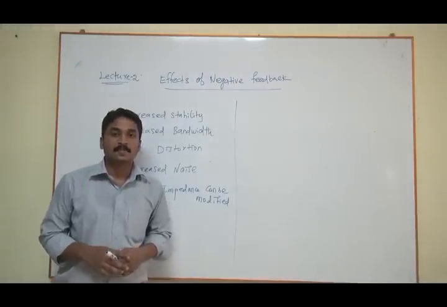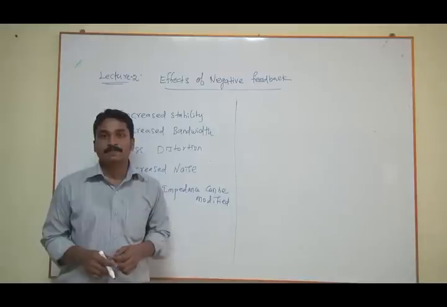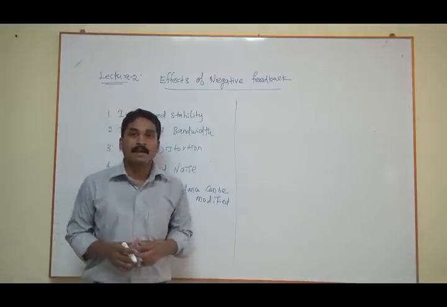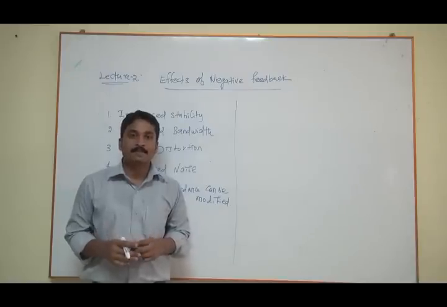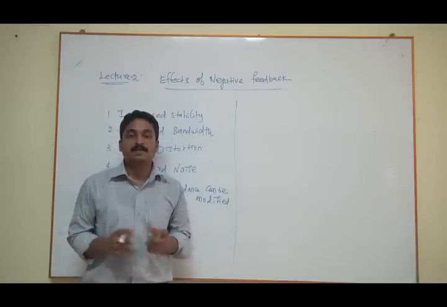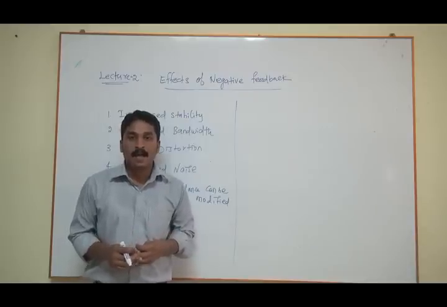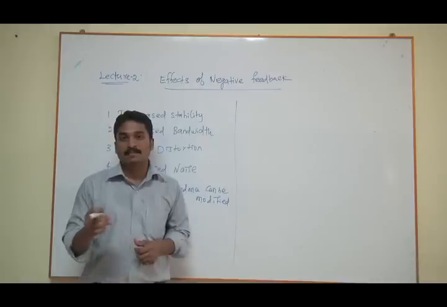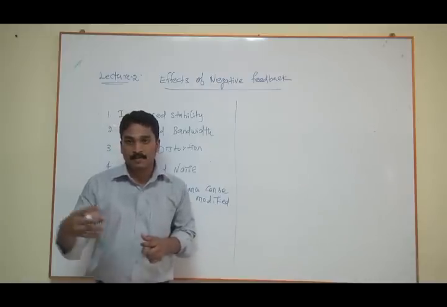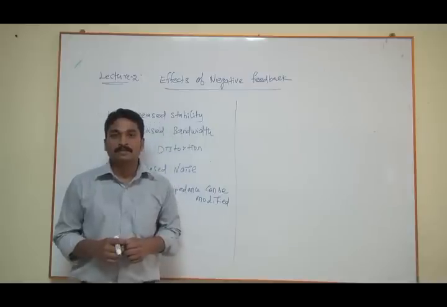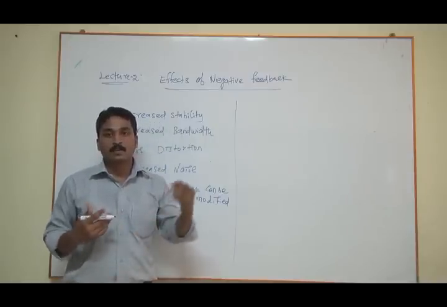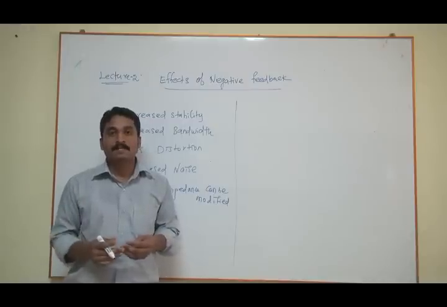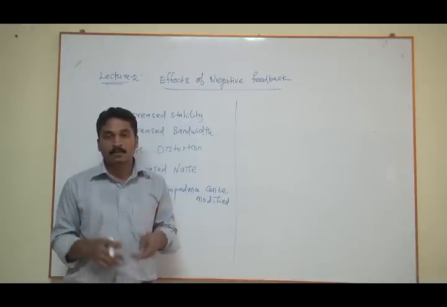In the last lecture, we discussed feedback amplifiers. A feedback amplifier is simply an amplifier which uses the feedback principle. We also discussed that there are two types of feedback: positive feedback and negative feedback. Negative feedback means the input signal and the feedback signal are out of phase, and positive feedback means the input signal and feedback signal are in phase.